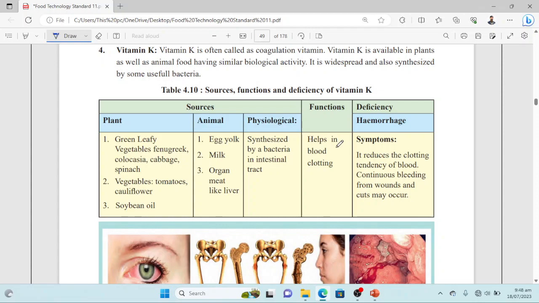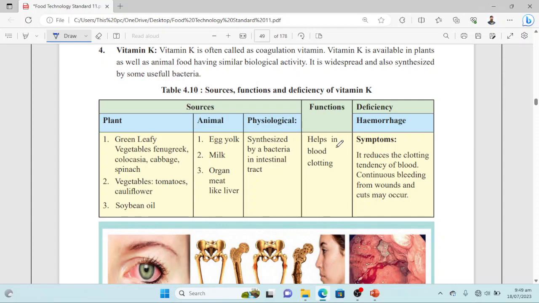Table 4.10 describes sources, functions and deficiency of vitamin K. So plant sources of vitamin K are green leafy vegetables, like tomatoes, cauliflower, and then soybean oil. While animal sources are egg yolk, milk, organ meat like liver, and the physiological source, as we have discussed, is synthesis by bacteria in the intestinal tract. So we also contain some microbiota in our gut that can synthesize vitamin K. That is a physiological source of vitamin K.